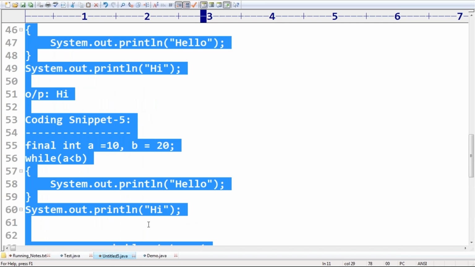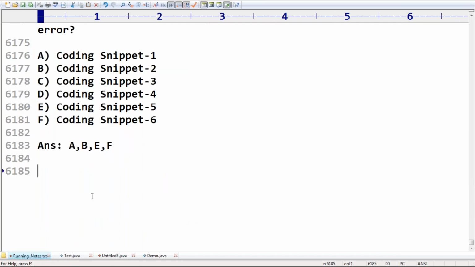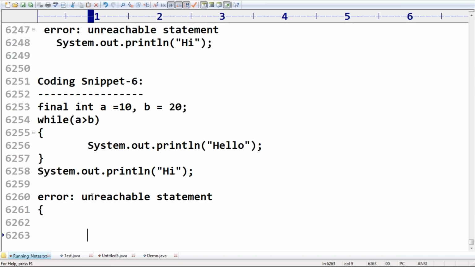Multiple times we are going to discuss this type of point, friends. That's why you should compulsorily be aware. In the next discussion of do while, for loop, and for each loop, I don't want to use this explanation again. Remember, you should be aware of the meaning of unreachability.